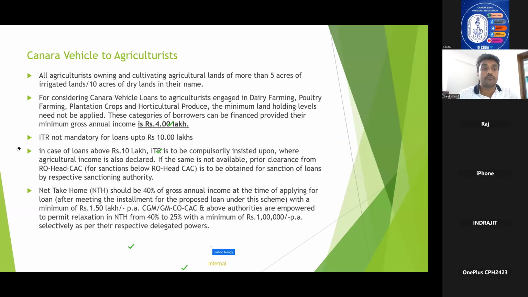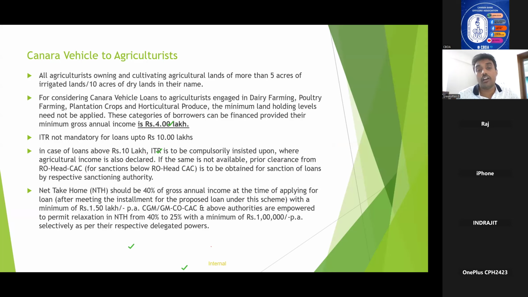And NTH in the case of Canara Vehicle normal scheme was 25 percentage, 12,000. Here it is 40 percentage, 1.5 lakhs. Okay. But CGM circle head can permit relaxation up to 25 percentage with 1 lakh of NTH.